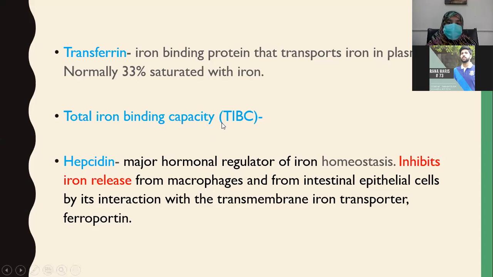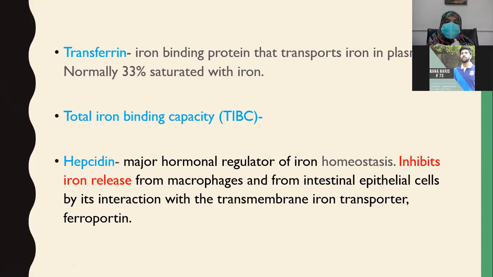So this is the measure of transferrin, that how much transferrin can be saturated with iron, or how much transferrin is available to bind iron and transport it in the blood to bone marrow. So normally transferrin is 33% saturated. So total iron binding capacity is at optimal level.